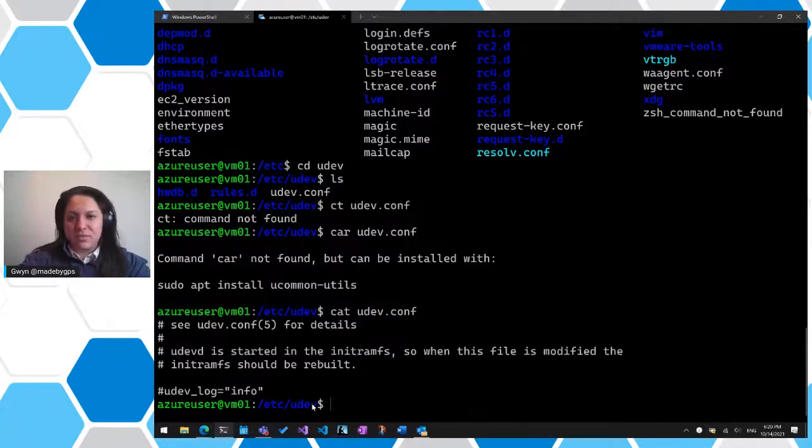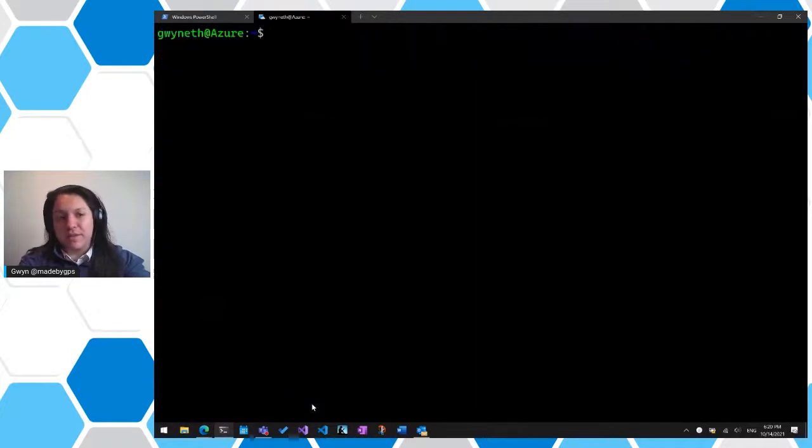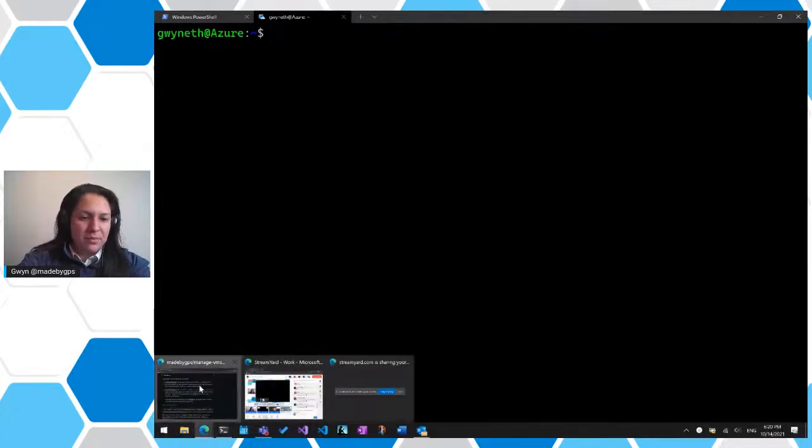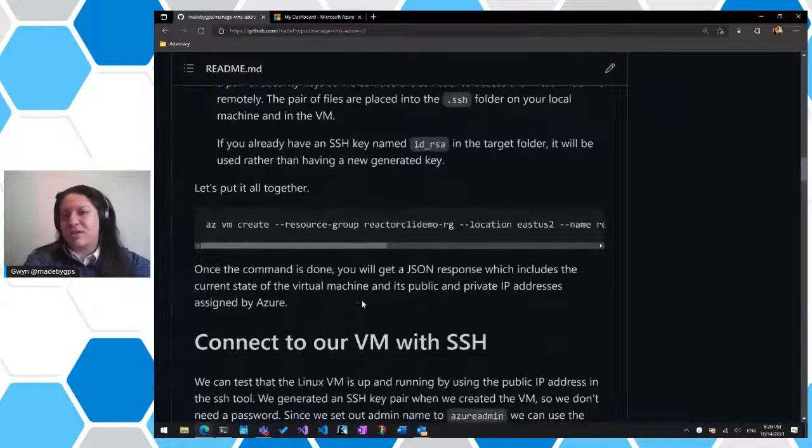We're going to actually install some stuff a little later, so we'll just get out of it for now, and then we can exit. But it's cool that we can do this all from the CLI, right? This is all happening within the CLI. You're not actually having to move into or open something else or anything like that, right? So let's touch base with our GitHub repo just to make sure I'm talking about everything that I wanted to talk about. So yeah, we put all this together. You saw that we got JSON output.